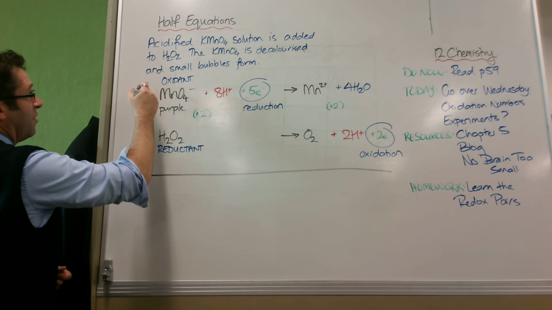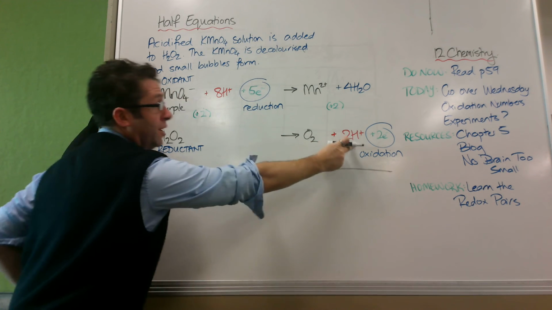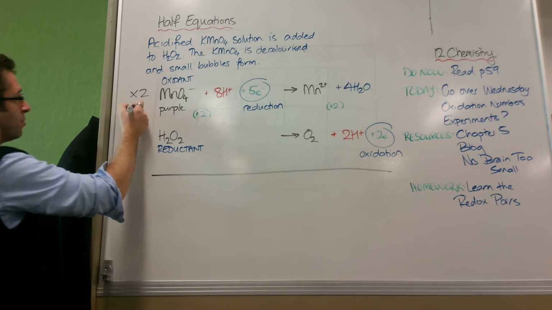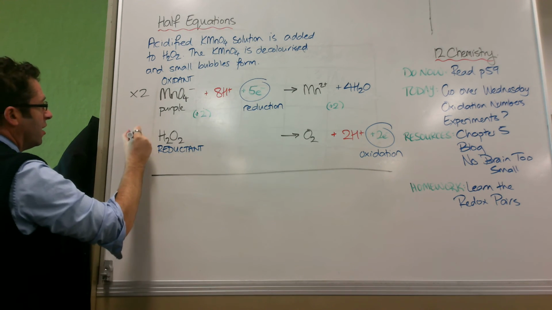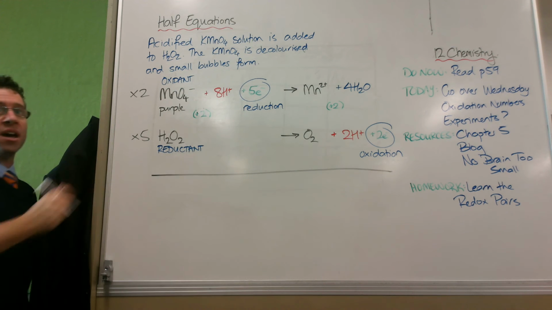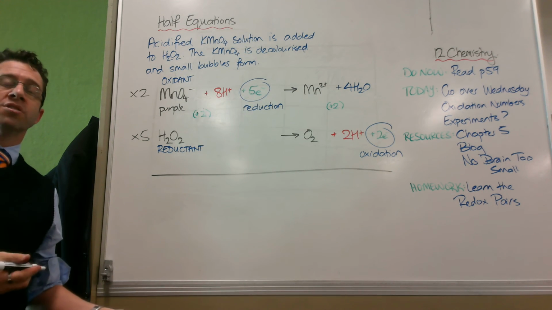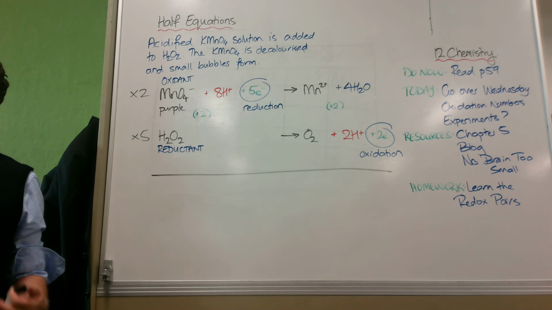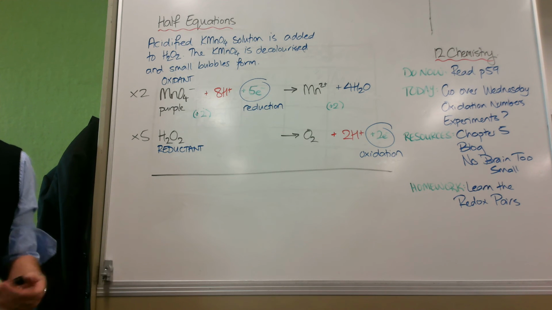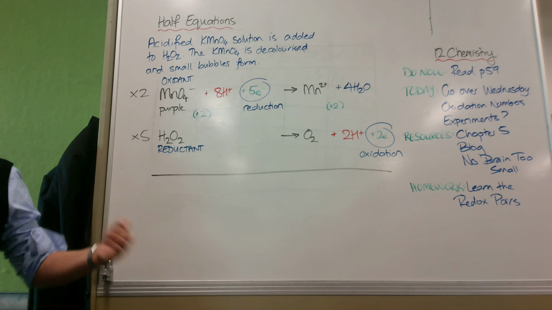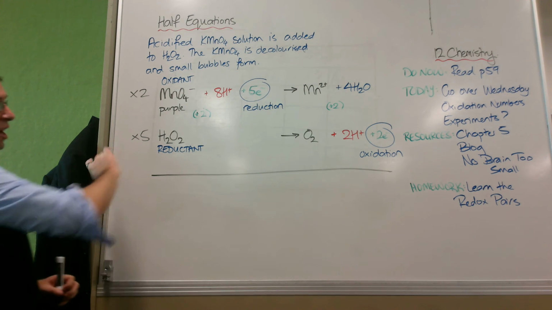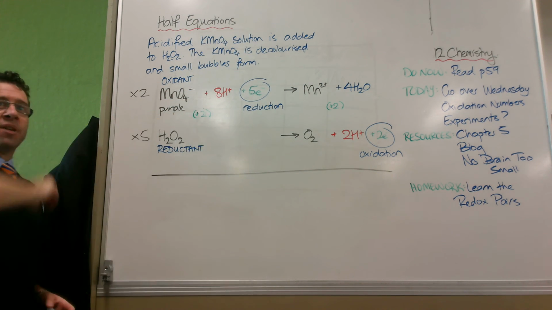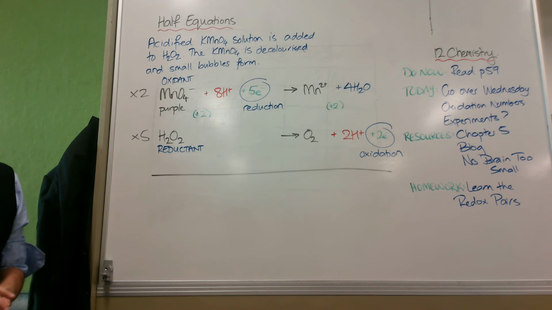So what we do instead is we multiply this one by 2, because of the 2 electrons there. We multiply this one by 5 because of the 5 electrons there. Whoops, sorry, I've done it lower. This one by 5 because of the 5 electrons there. We're finding its lowest common multiple, which is 10. We're trying to get both of them up to 10, because 10 can be divided by 5 and 10 can be divided by 2. So we've gone that way. Or if you like, I always just grabbed the number of electrons from the other one and did a drop and swap type thing like I do with ionic equations.